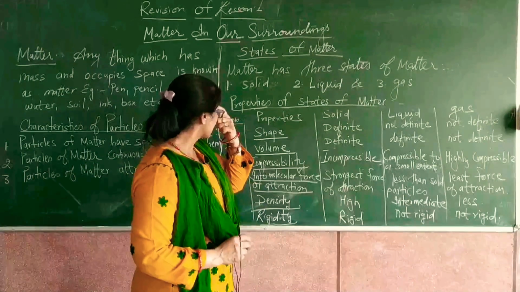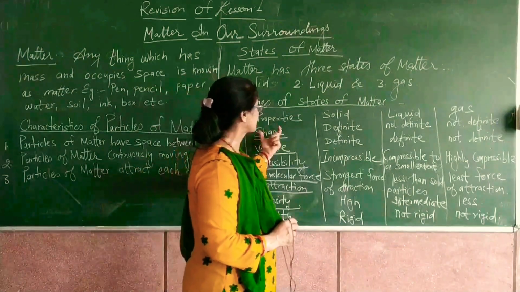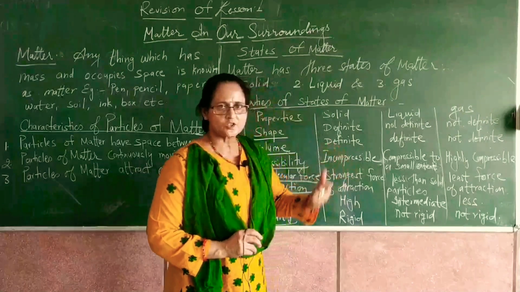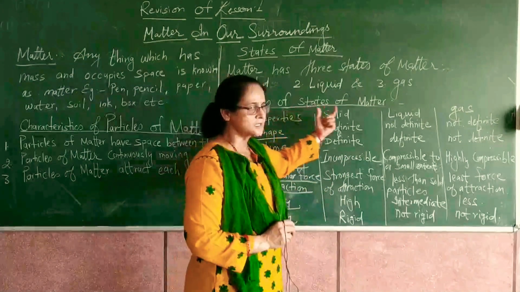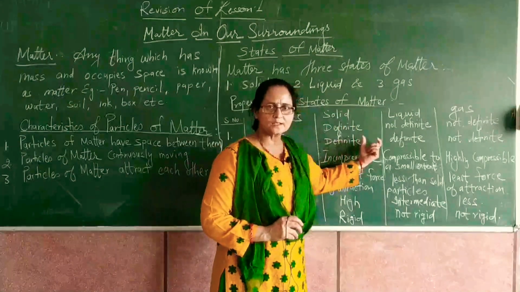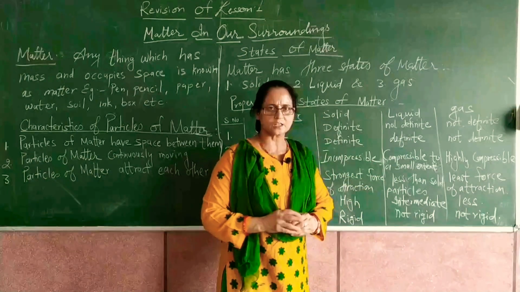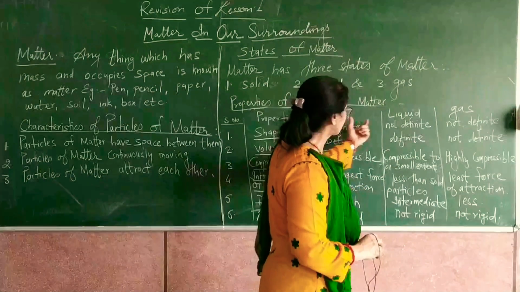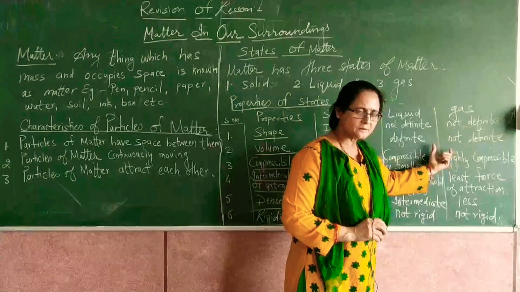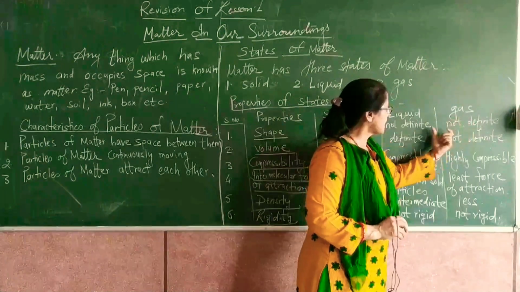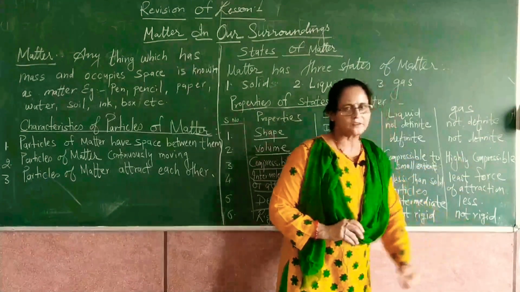Out of them, the first is shape. If we go through the shape of matter, then the shape of solids is always definite, हमेशा निश्चित आकृति होती है उनकी. Liquids do not have a definite shape, and gases also do not have a definite shape.